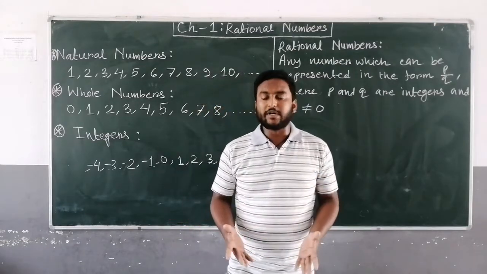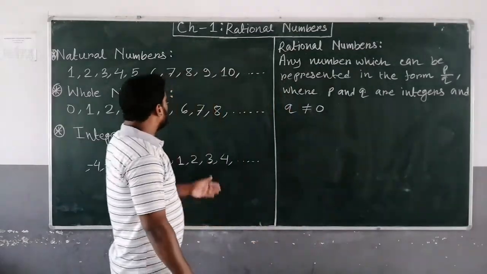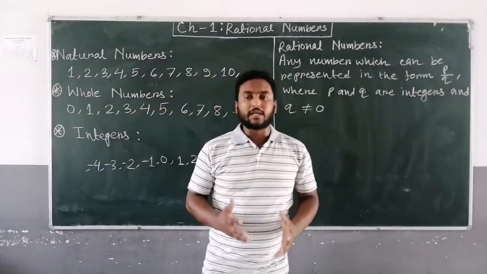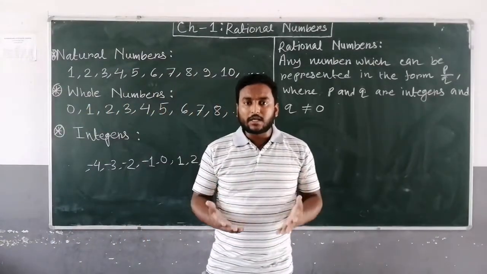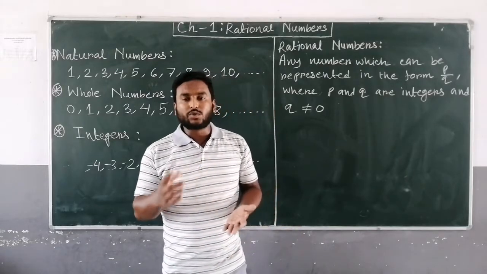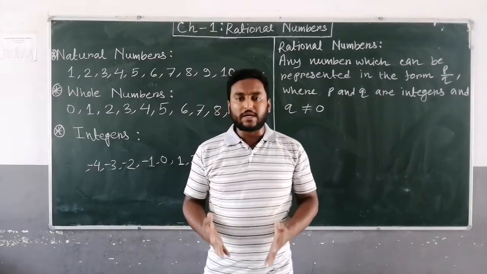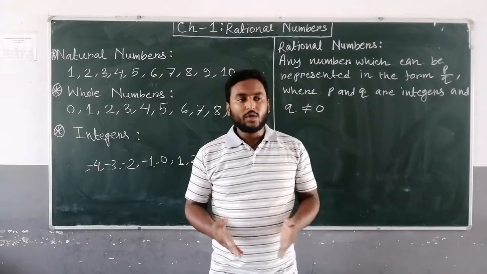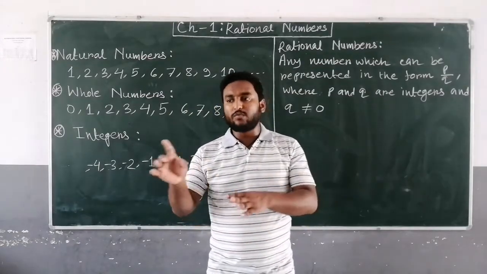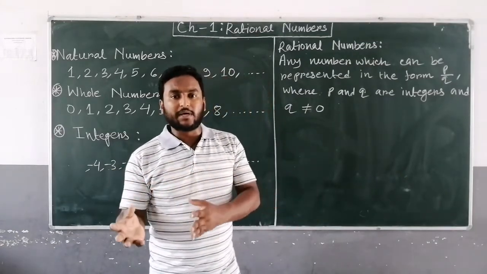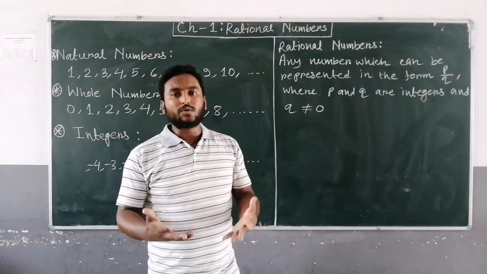So what is natural number? Natural number is the counting number. Counting number means we start counting from 1, 2, 3, 4, 5, 6, 7, 8 like that. Suppose we have to count the number of students of a class. Then what you will do? You will start from 1, 2, 3, 4, 5, 6. In this way you will count. So 1, 2, 3, 4, these numbers are used to count something.